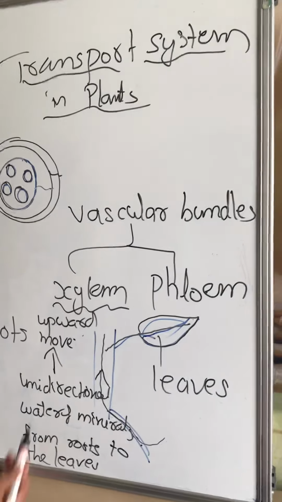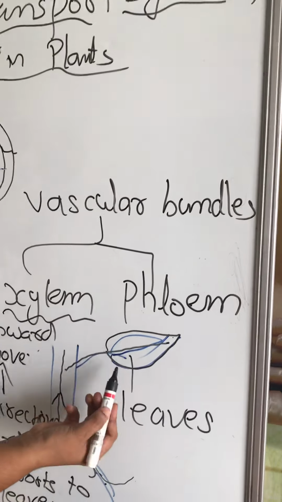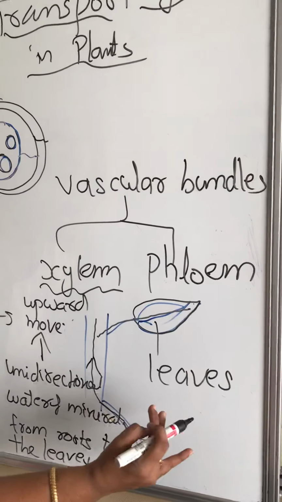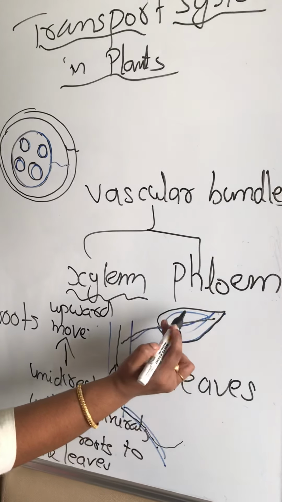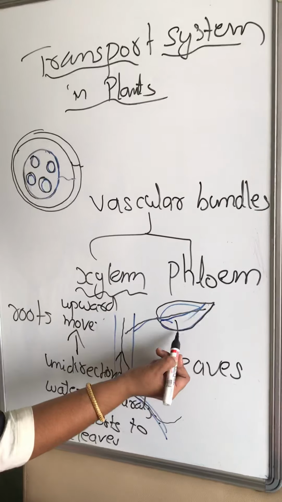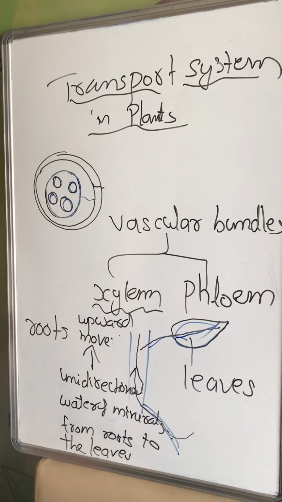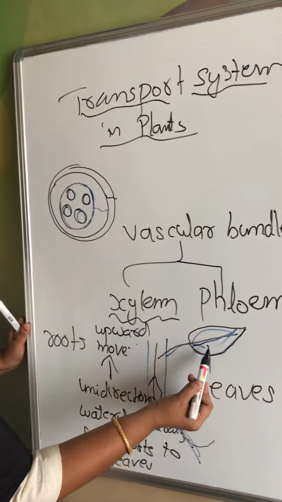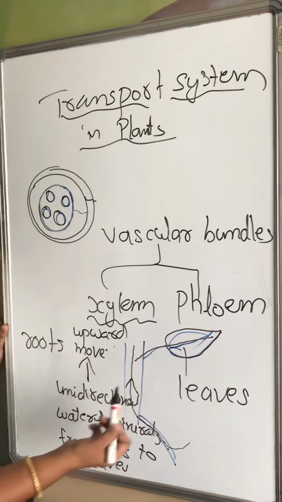Now you know that the carbon dioxide and other gases will diffuse into the leaves from the air through the stomata. So there the diffusion is happening. Diffusion is helping in supplying these gases to the leaf cells. With the help of that, the leaves perform photosynthesis and produce food, right? The food in the form of glucose.